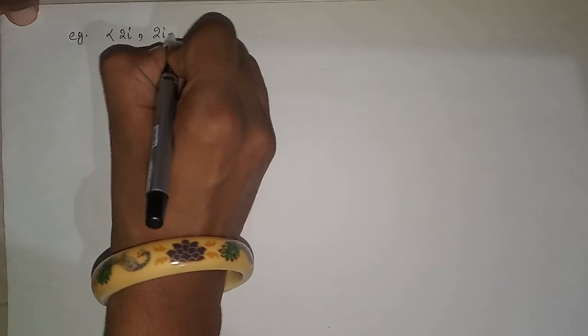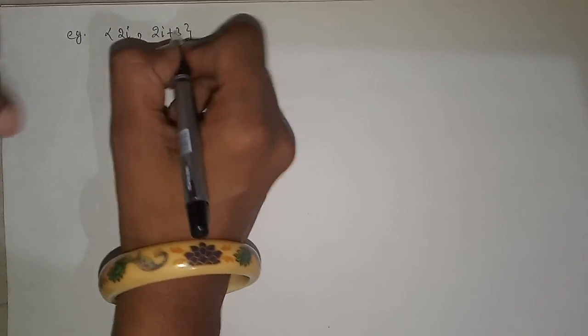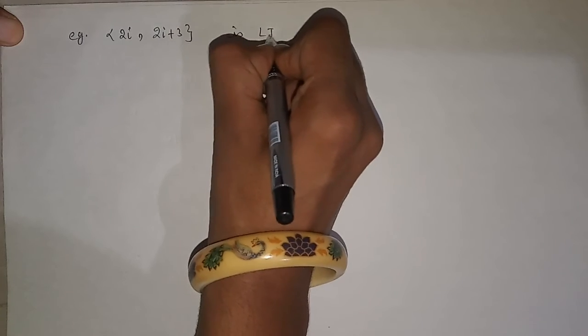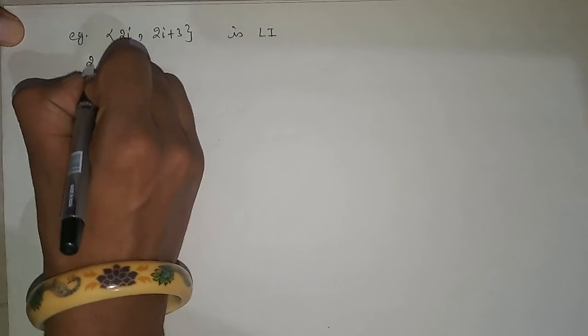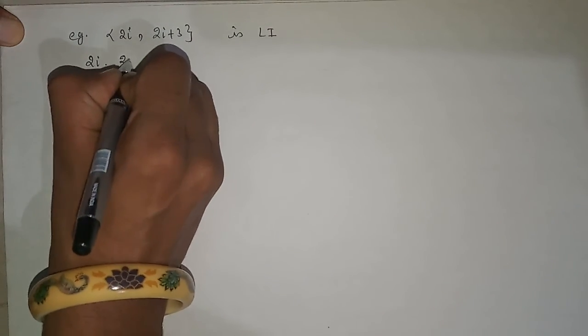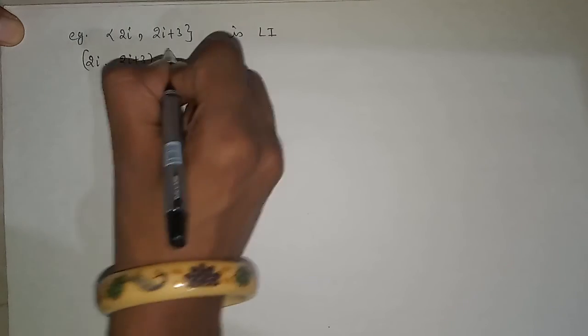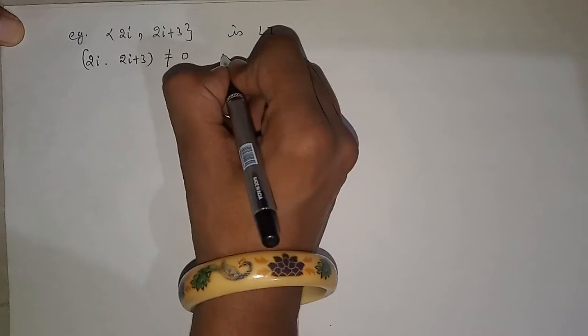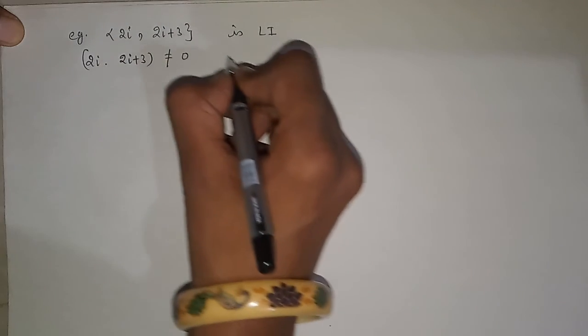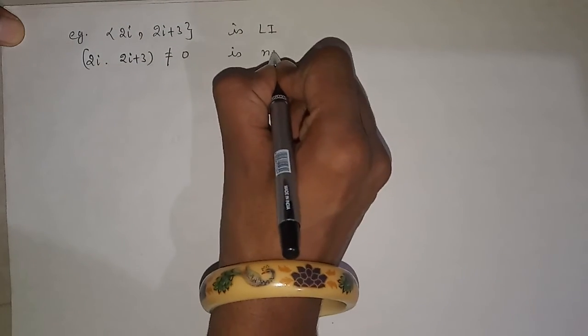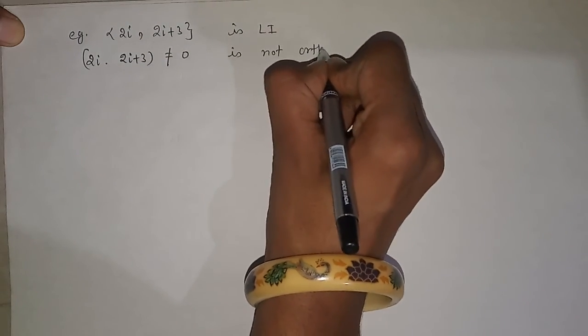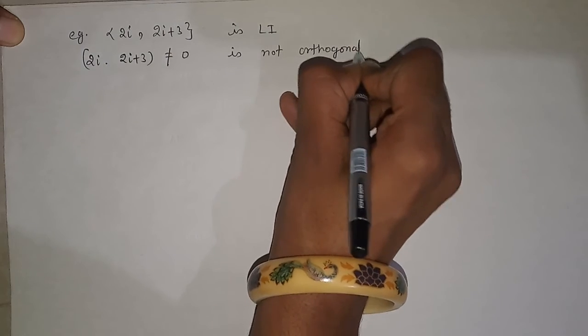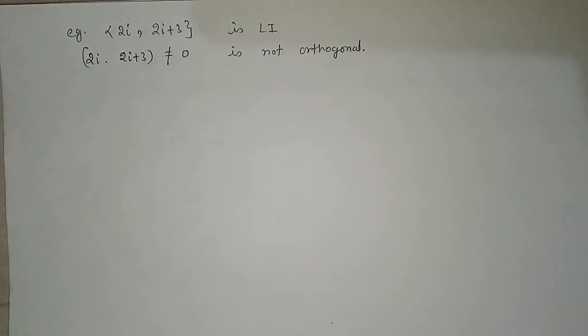If we have a set like 2i plus 3, this is LI, but 2i dot 2i plus 3 is not equal to 0. This means the set containing these elements is not orthogonal. So the converse of the above theorem is not true.